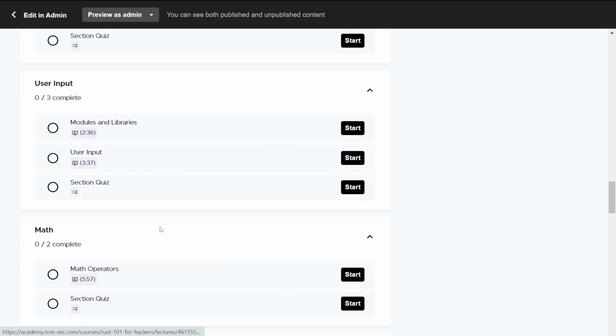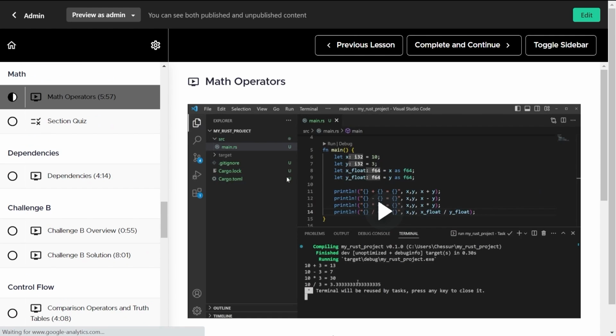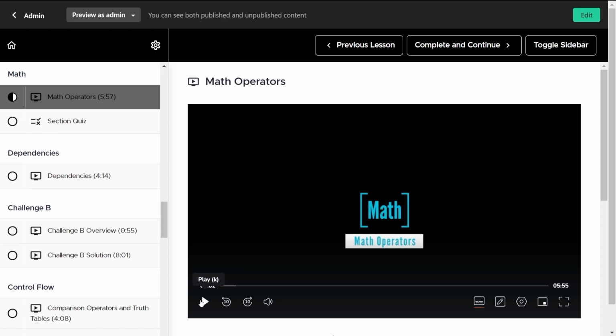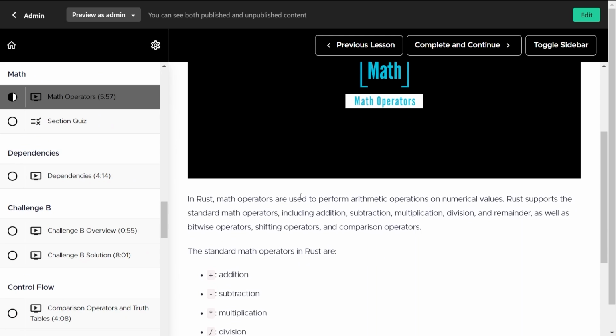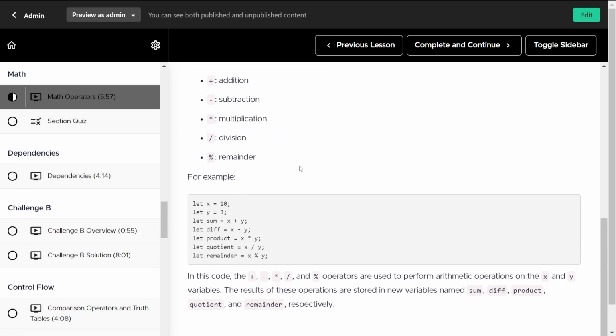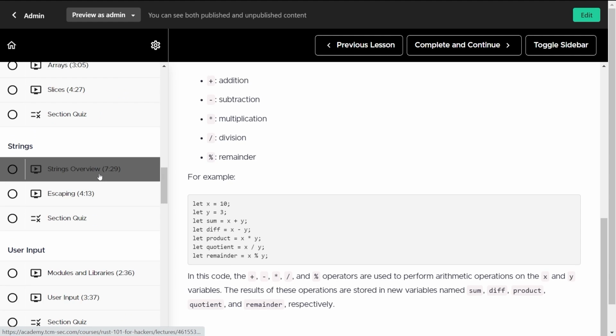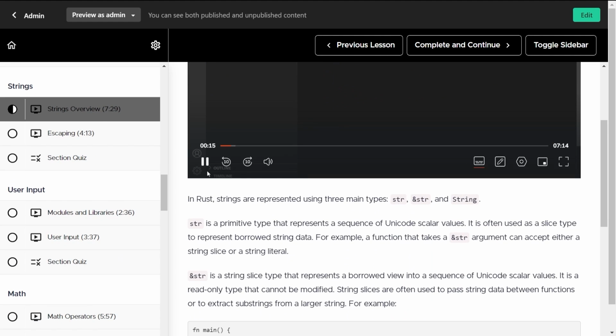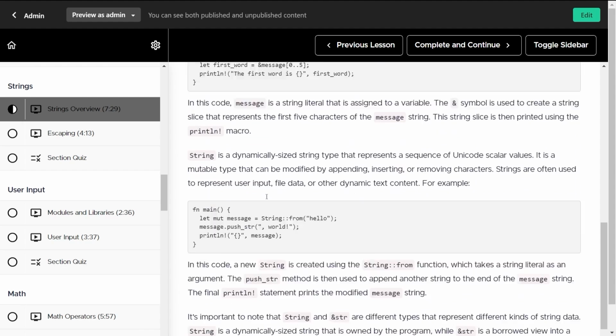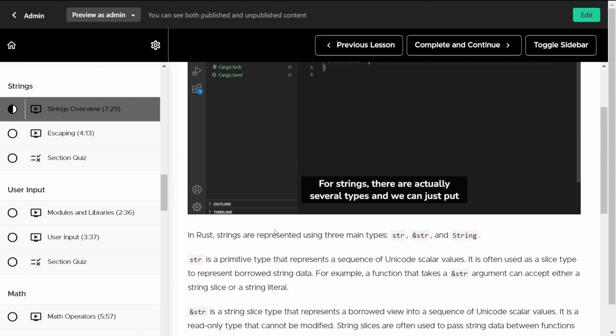If we click on this, you'll see what the course format looks like. You'll have a video in here, and underneath the video, you'll have instructions or additional learning material and reading material as well. Depending on the video that you're on, there may be more detail or less detail. For example, if we look at strings, it looks like there's some detail in here. It gives you more information than just what you see in the video.